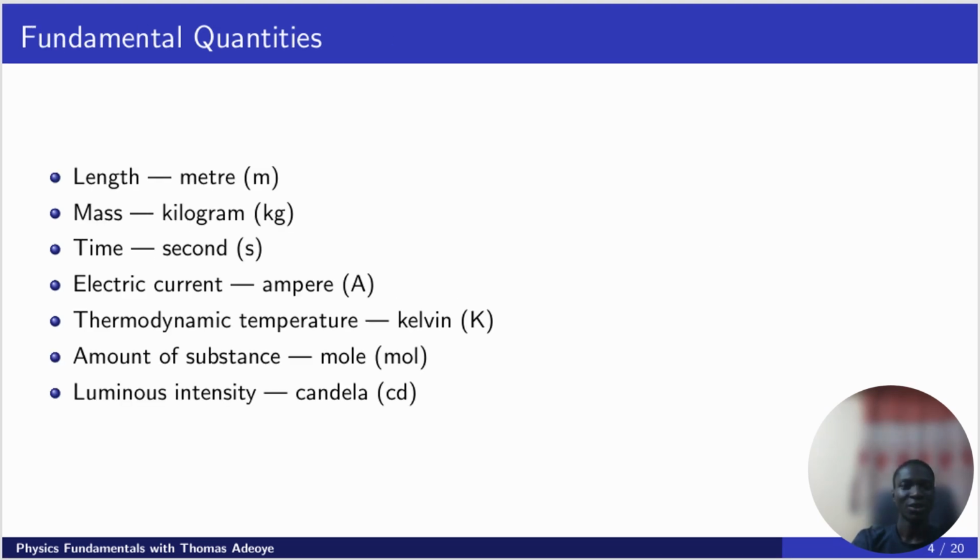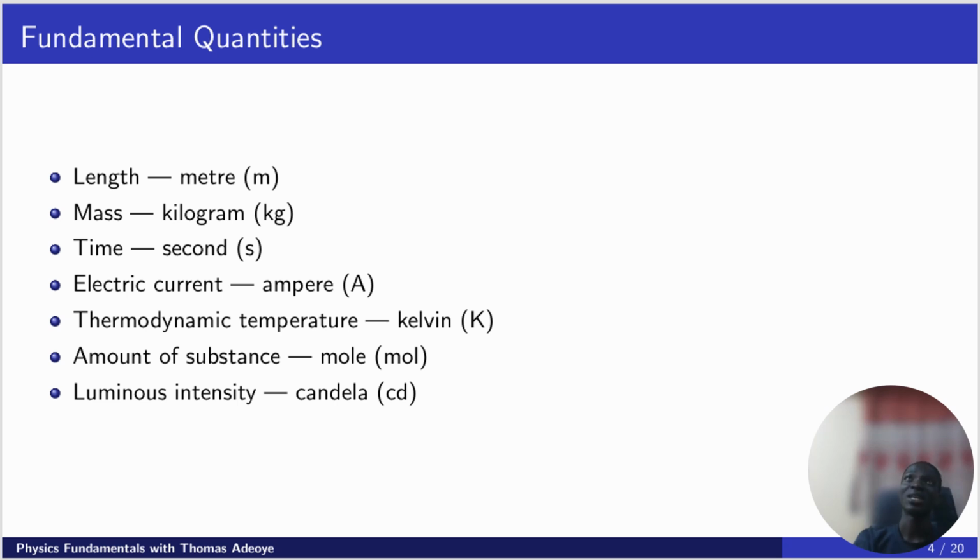Moving on, we have classifications or types of physical quantities, and there are just two. The first one is fundamental quantities, and as the name implies, they are the basic quantities. They are those quantities upon which other quantities depend.